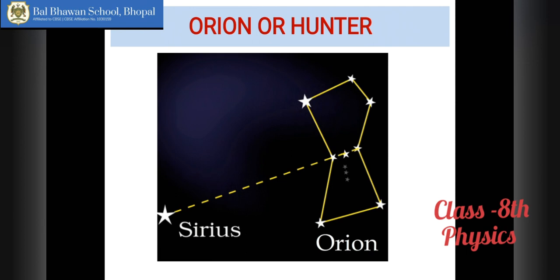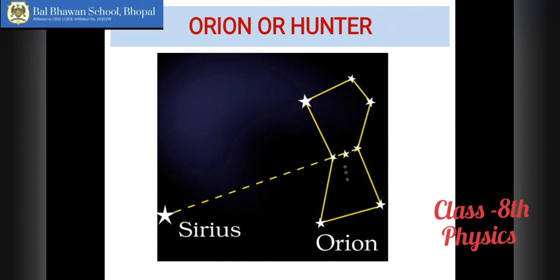Okay, Orion, children, also refers to a Greek god of hunting, who was called Orion. So the name is Orion because it looks like a hunter. If we take into consideration all the faint stars surrounding, this is a very magnificent, very big constellation seen in the southern sky during the winter months in the early part of the night from 8 o'clock till 10 o'clock. Now, this constellation is very big. If we take into consideration all the faint stars, it looks like a hunter with a shield in one hand and a club in another.